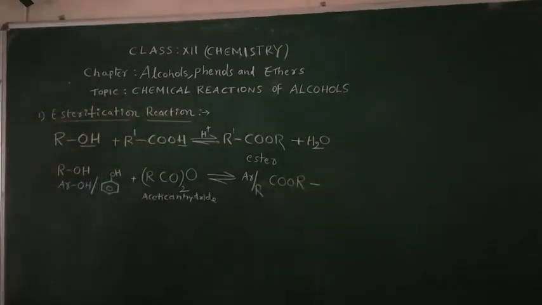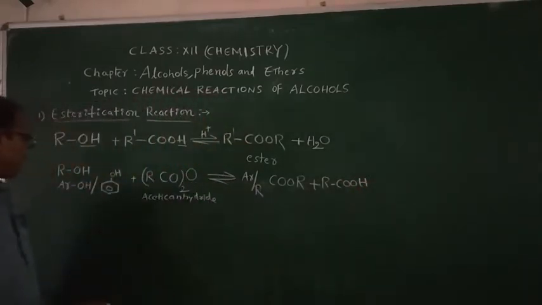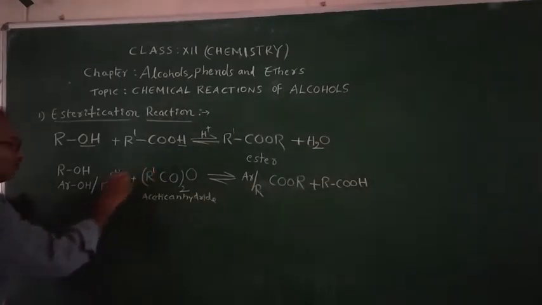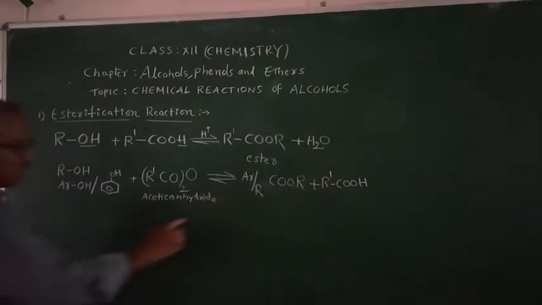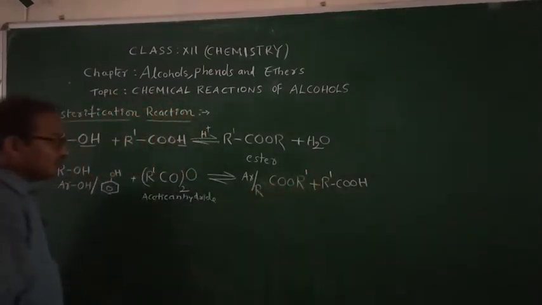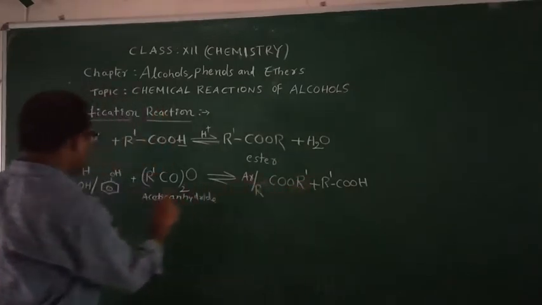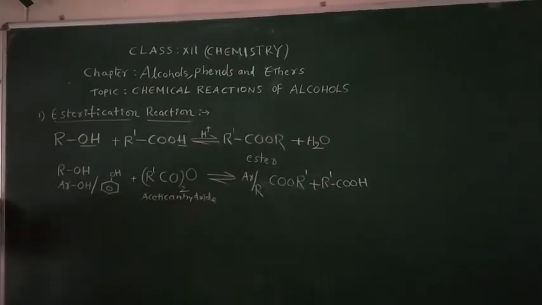Right, children? This is called esterification reaction. And RCOOH, carboxylic acid. Here you look at the equations, children. To differentiate, I have taken R prime here, and here I will write R'COOH. Here ArCOOR' will come. I have written prime to understand that the R prime is from the acidic anhydride.